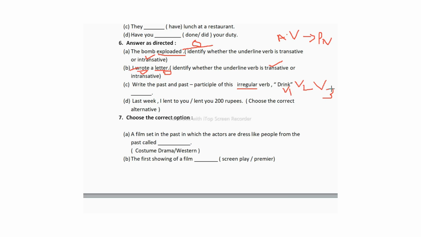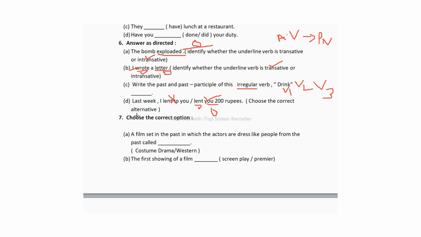So this is past, which is V2, and past participle means V3. Drink, drank, drunk. Now D1: Last week I lent you 200 rupees. Choose the correct alternative: I lent to you or I lent you. The correct answer is: Last week I lent you 200 rupees. We need not use a preposition here because after the verb we can directly use the object.